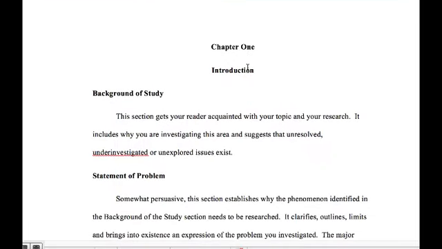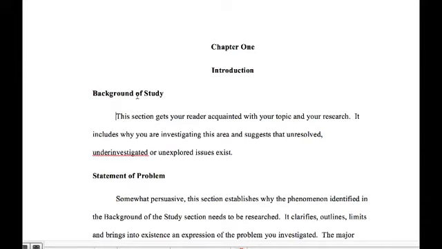So here we get to Chapter 1. This part of the template just tells you all of the things that you want to include in your Chapter 1. We're not going to go over all of these things tonight, but just know that you can use these dark black words as headings as a part of your study, so everyone will have a background of study. So you leave that heading, background of study, and then you just start writing here when you want to write your background of your study.